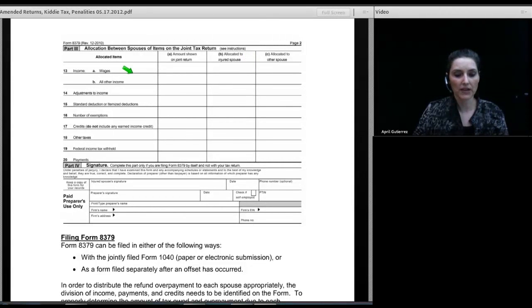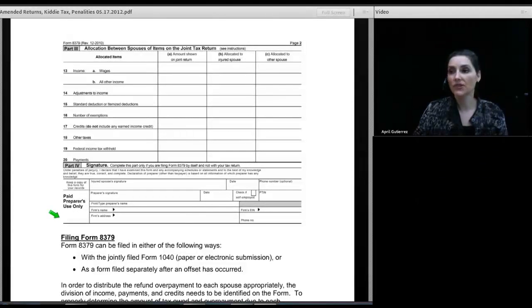We have a line for wages. We have a line for all other income. We have a line for adjustments. You have to be dividing up the adjustments. You have to be dividing up the income. You have to divide up your standard or itemized deductions. You have to divide up the number of exemptions, the credits, other taxes owed, the federal income tax payments, and the amount of other payments. And you'll notice that nowhere on there does it actually figure what the injured spouse's refund is.